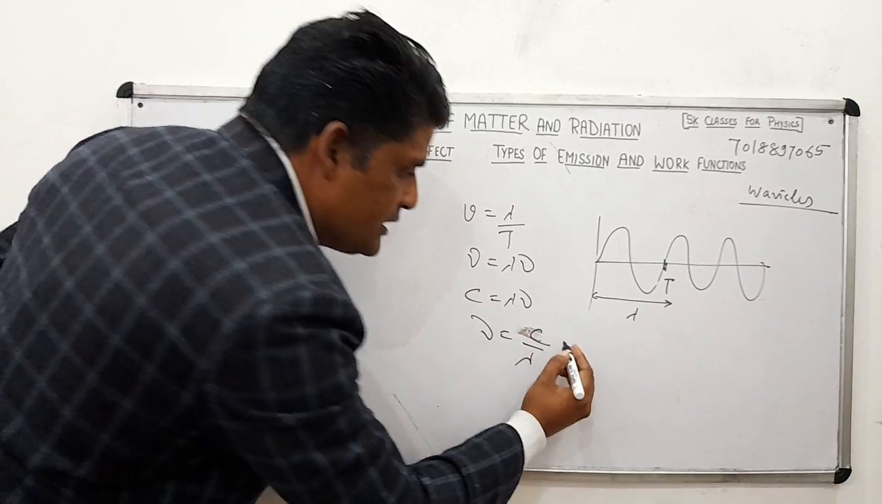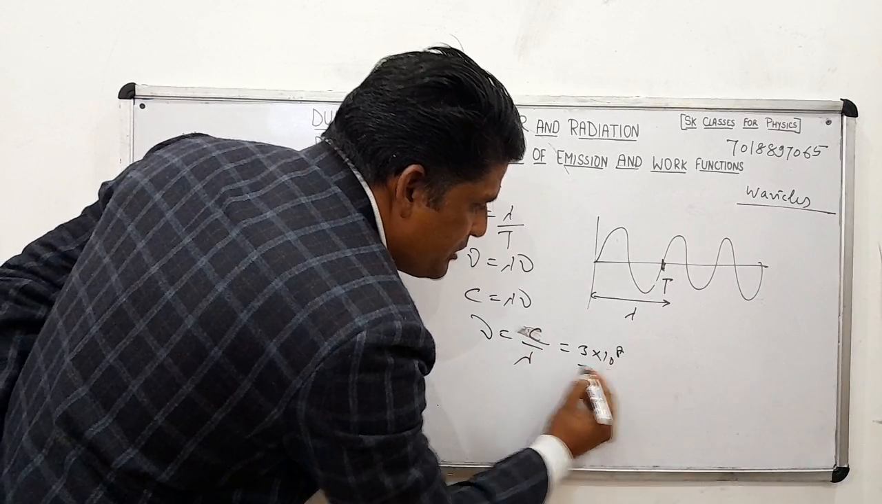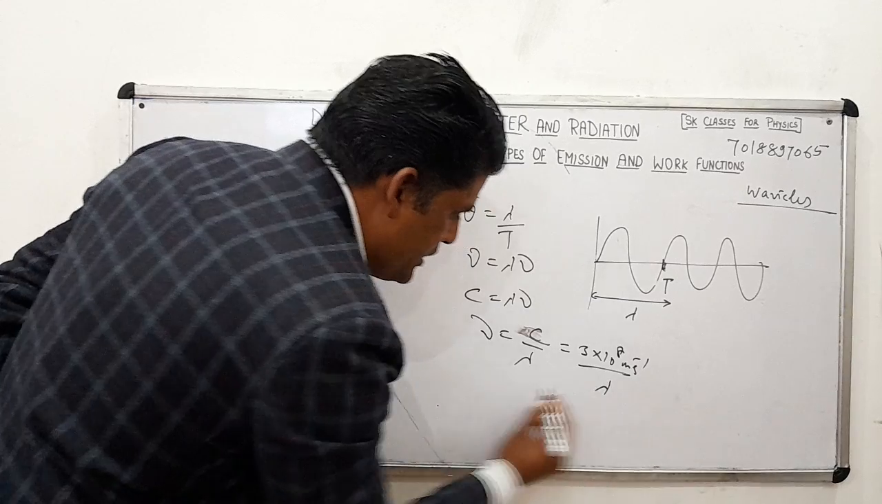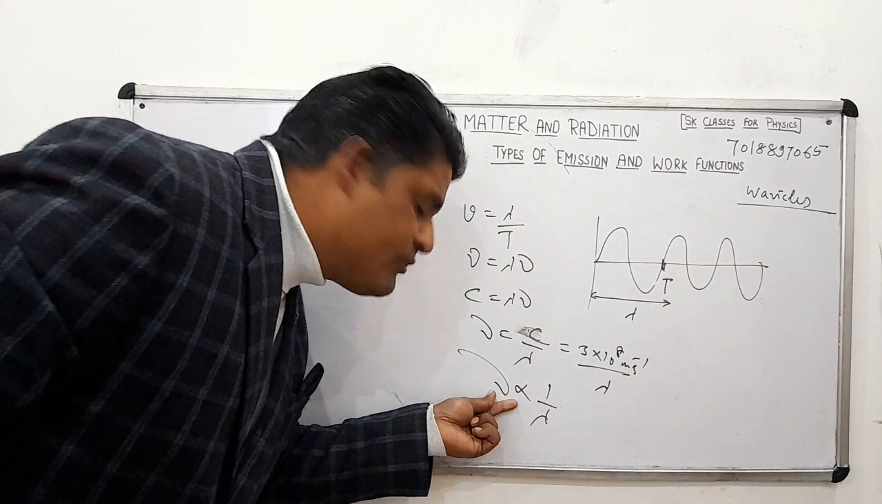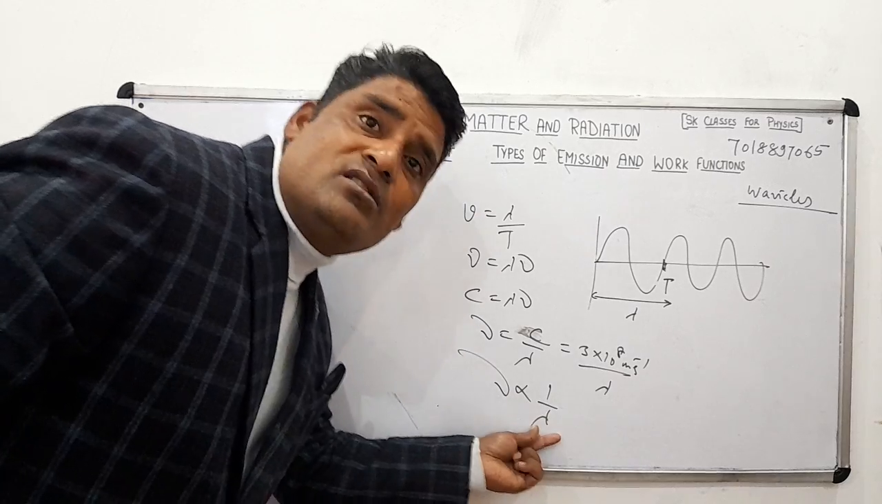C is the constant, that is 3 into 10 power 8 meter per second. It means nu is inversely proportional to lambda. More is the wavelength, lesser is the frequency. Lesser is the wavelength, more is the frequency.